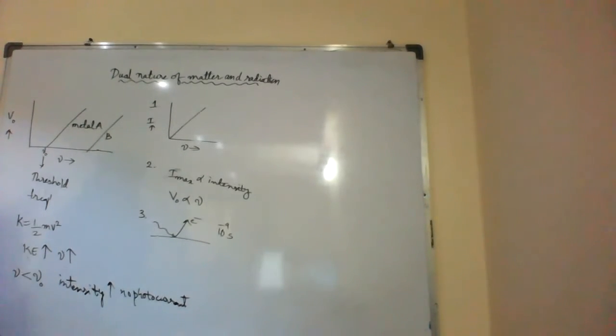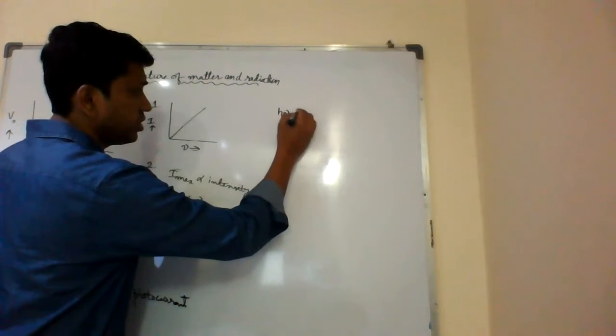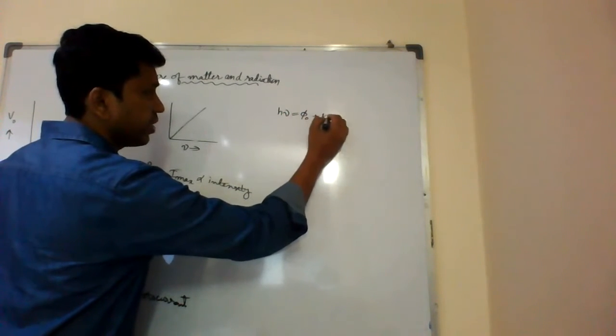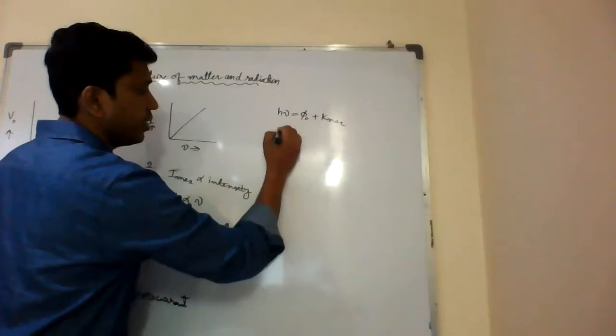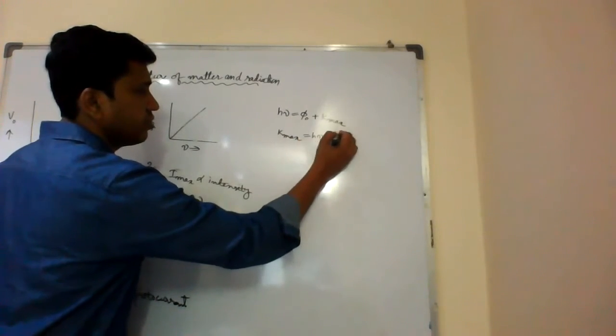This is not there in the syllabus. This is the photoelectric equation, the energy of a quantum of radiation, that we already discussed yesterday. See here, he says that h nu is equal to phi 0 plus maximum kinetic energy. So this can also be written as maximum kinetic energy equal to h nu minus phi 0.